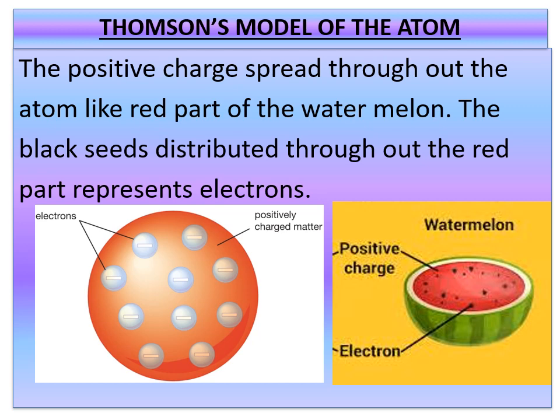Compared with the watermelon, imagine the red part is the positive charge, and the electrons embedded in it are like the black seeds. So we can take this as an example for Thomson's model of an atom.